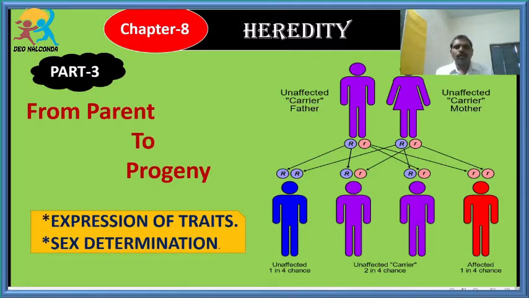Students, now you are very clear about the various concepts of the heredity chapter after discussing part 1 and part 2. You are clear about what is a trait, what is a genotype, what is a phenotype, what is homozygous, what is heterozygous, what are alleles, what is a gene, and why Mendel chose the pea plant, Pisum sativum, for his experimental material, and what is the importance of Pisum sativum.